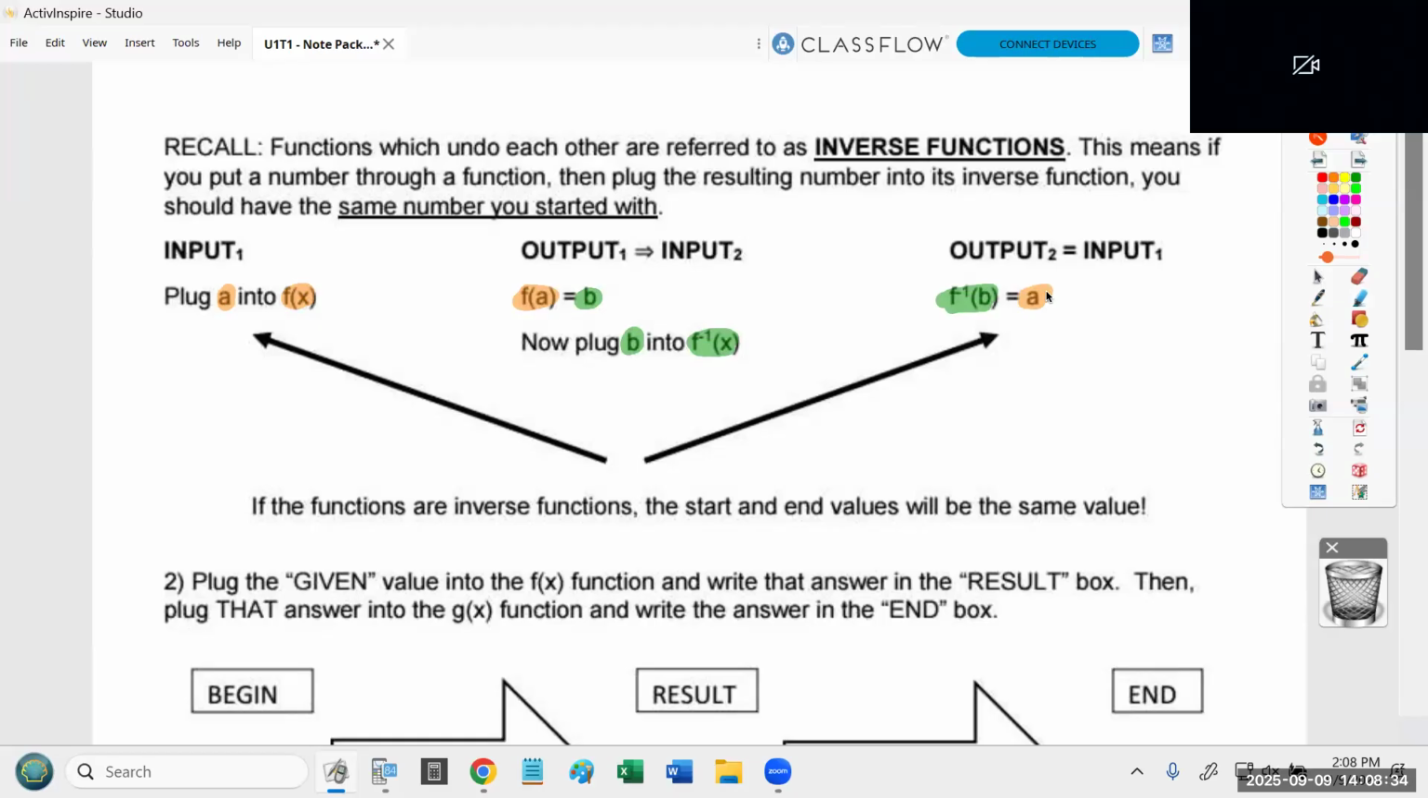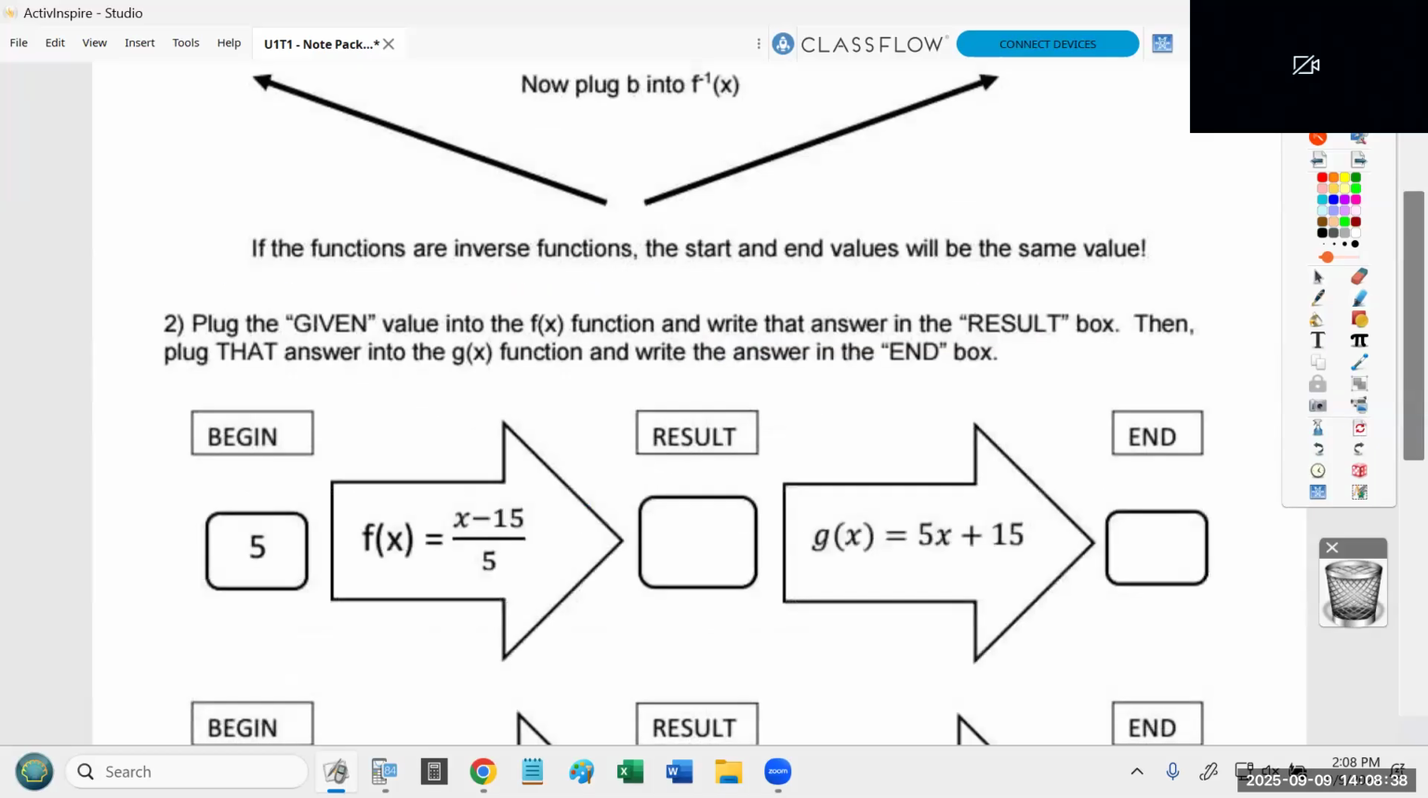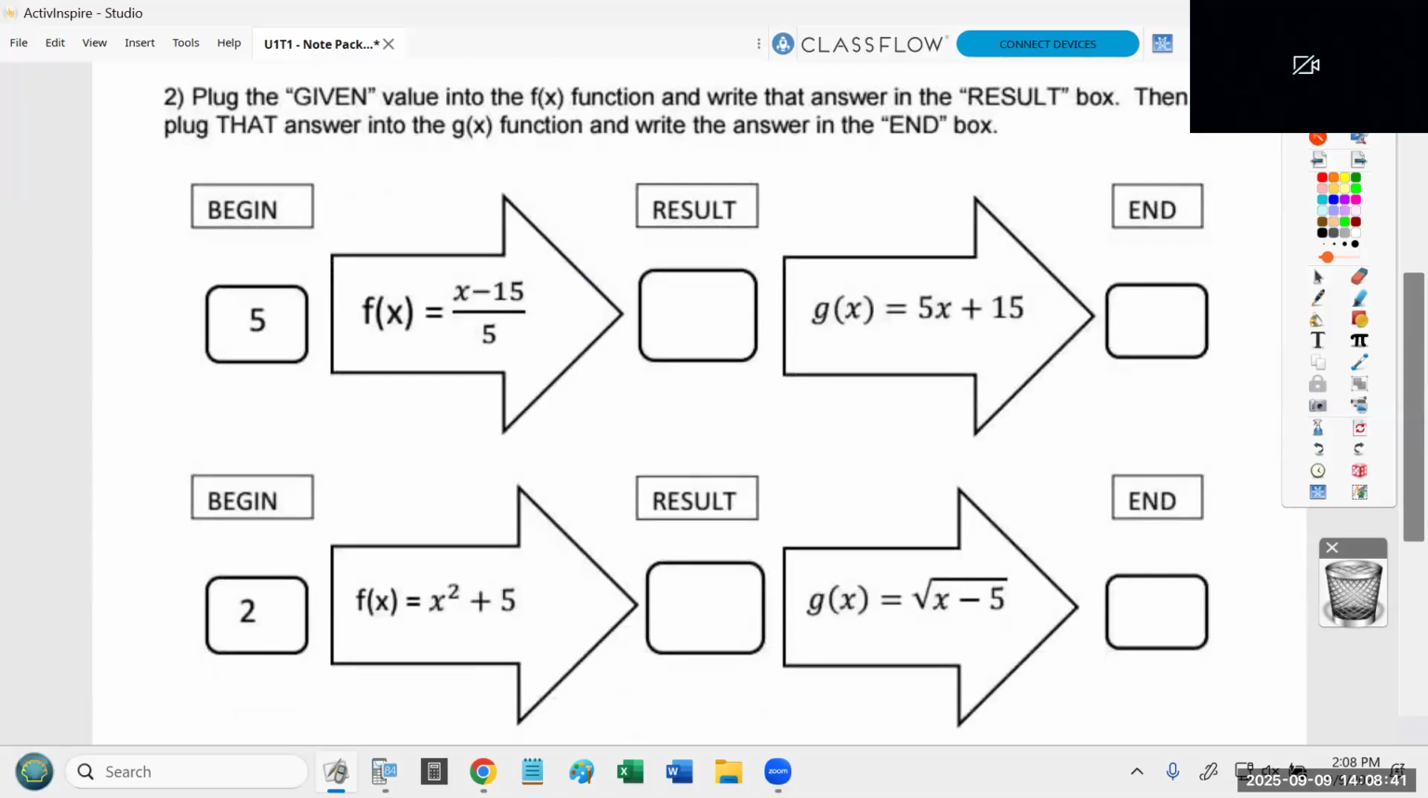And this is kind of what we ended class on yesterday. Now I'm going to do one example. I'm going to ask you all to do one right after me. Okay, problem 2 says plug the given value into the f of x function, write the answer in the result, then plug that answer into g of x, and write the answer in the end box.